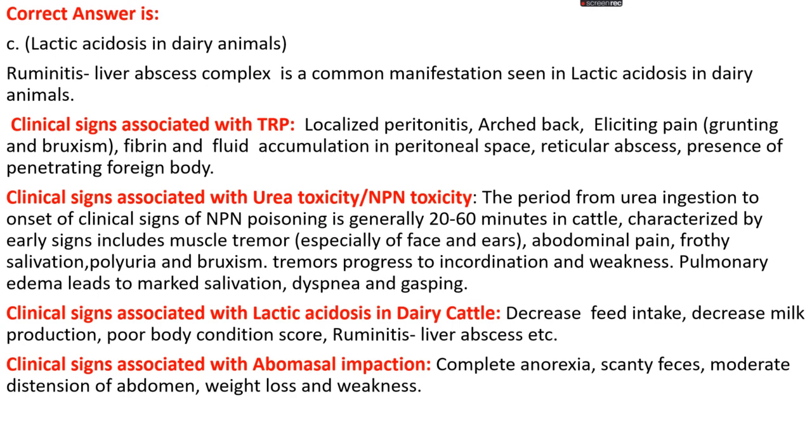Let's see some clinical signs associated with lactic acidosis in dairy cattle: decreased feed intake, decreased milk production, poor body condition score, ruminitis, liver abscess, etc. Clinical signs associated with abomasal infections: complete anorexia and very scanty feces coming out from the anus. We find distension of the abdomen, weight loss, and weakness.